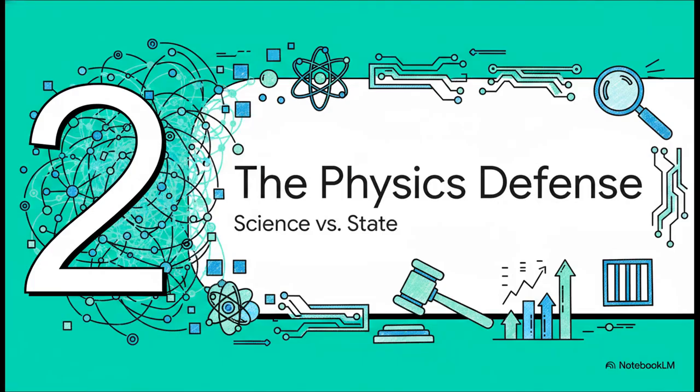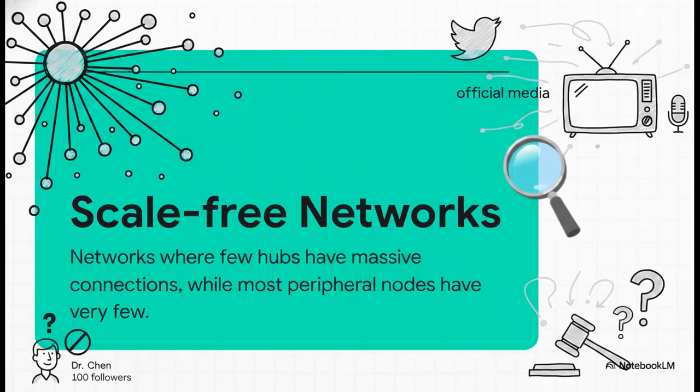Okay. Moving right along to Part 2, the physics defense. This is where it gets really interesting. So Dr. Chen is sitting in a cell, and instead of a standard legal defense, he uses what he knows best: physics. He argues that social media platforms like Twitter operate as what's called scale-free networks. Basically, you have these massive hub nodes, think celebrities, influencers, or official media, and then you have millions of peripheral nodes with barely any connections at all. With under 100 followers, Dr. Chen scientifically established that he was the absolute textbook definition of a peripheral node.